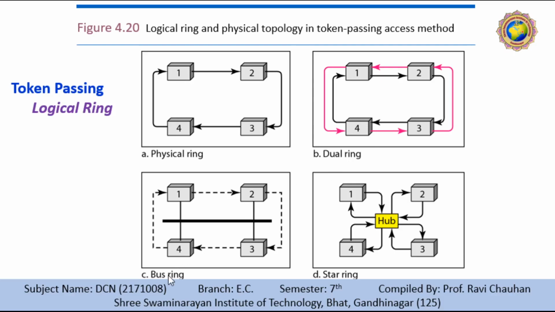In the bus ring topology, also called token bus, the stations are connected to a single cable called a bus, as you have already seen in our topology. They, however, make a logical ring because each station knows the address of its successor and also its predecessor in the token management process.